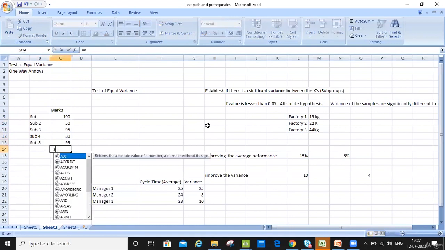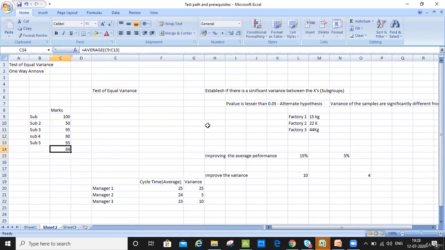If I take the average, it comes out to 84. Still there is a subject wherein I've scored 50, but since I've scored good marks in subject number 5, subject number 3, and subject number 1, I've got a compensation. It always happens during our school and college times, because we always look at the average. But subject 2 is still a problem for me. I might face a problem in my higher studies also. Now, if I calculate the standard deviation here, it's 20.4. It's very high.